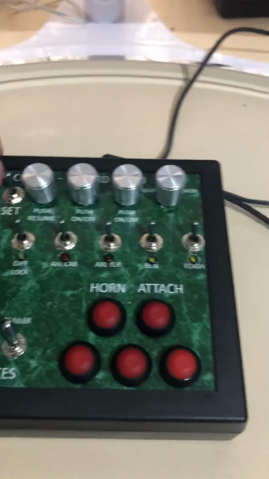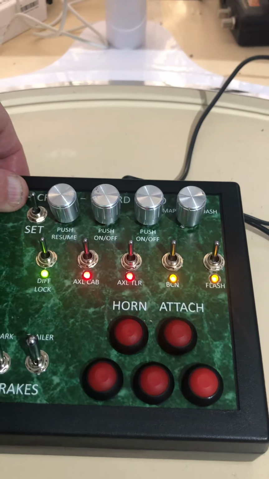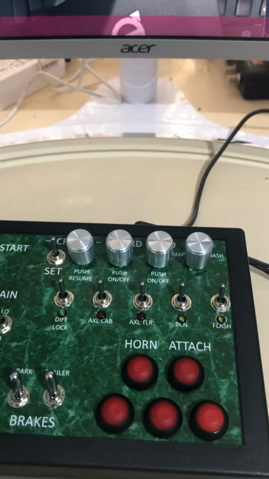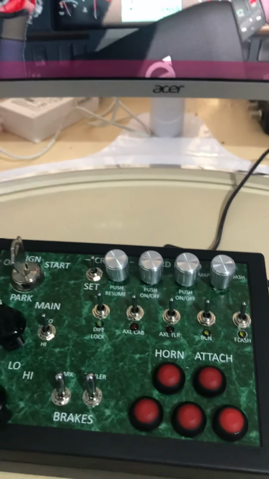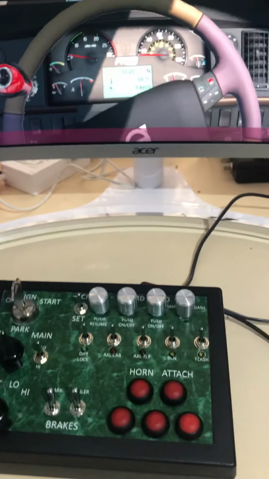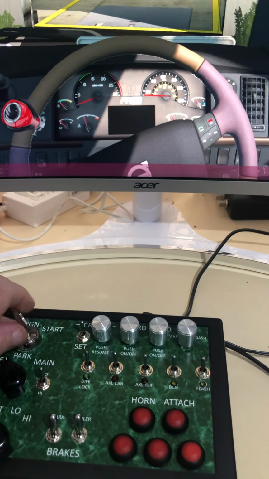The brightness of the LEDs is controllable. So you'll see it lights up, there's a dim, and they'll gradually get brighter. So you set your desired brightness that you want on the LEDs. And when I'm finished playing I turn off my truck.